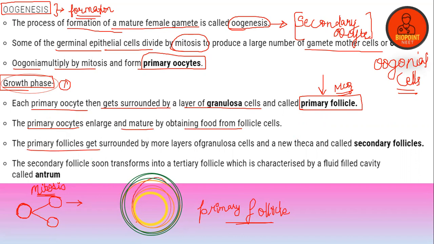The primary follicles get surrounded again by different cells. Different granulosa cells keep on accumulating on the surface and forming a new theca, which leads to the formation of the secondary follicle. The secondary follicle soon transforms into a tertiary follicle, which is characterized by a fluid-filled cavity known as the antrum.